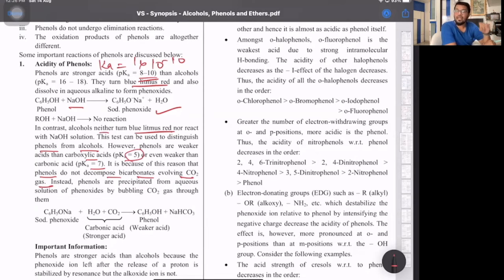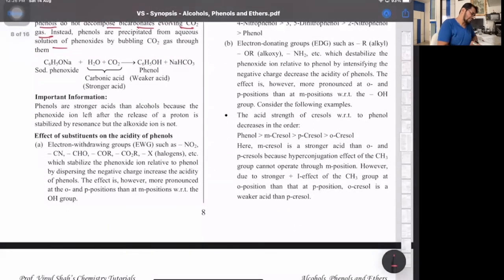You can distinguish by NaHCO3, sodium hydrogen carbonate, where acids with sodium bicarbonate form salt and water and liberate carbon dioxide. Whereas phenol plus NaHCO3, being a very weak acid, will not liberate carbon dioxide from NaHCO3. Phenols will be precipitated from sodium phenoxide when you react with water plus CO2. So sodium phenoxide with carbonic acid gives you phenol. Then phenols are stronger acids than alcohols because the phenoxide ion is stabilized by resonance, whereas the alkoxide ion will not show resonance.